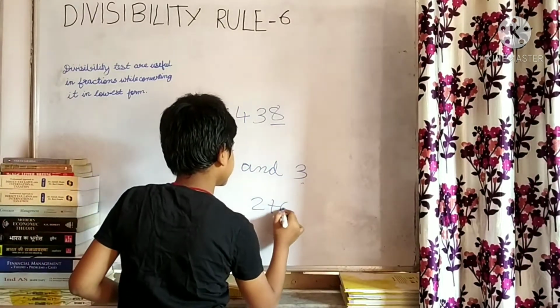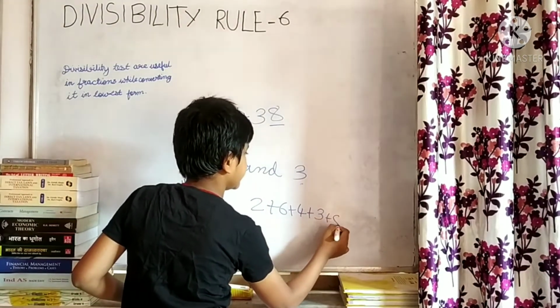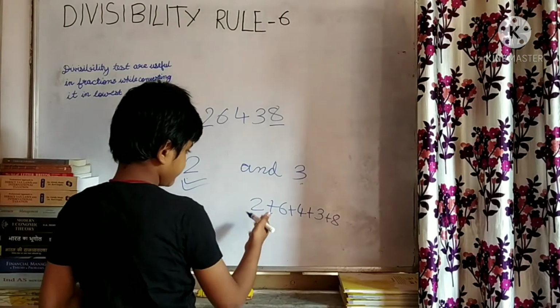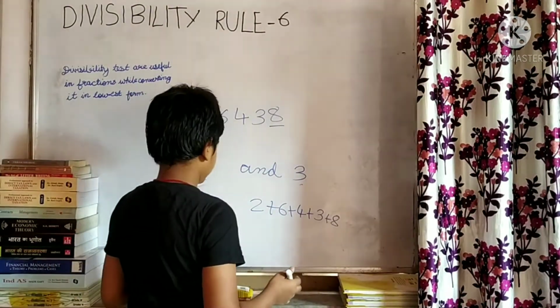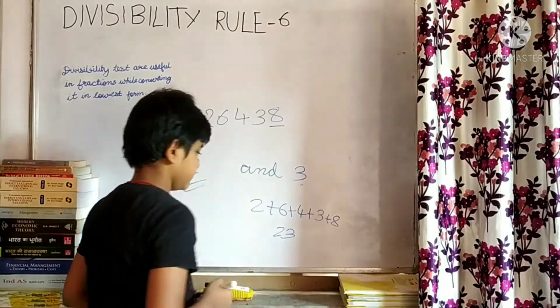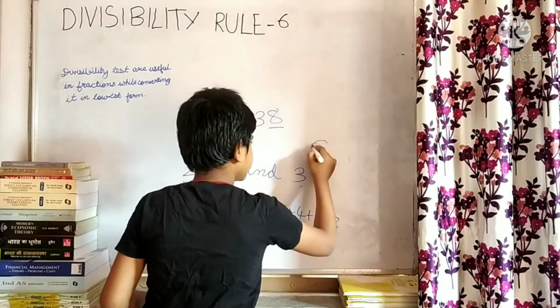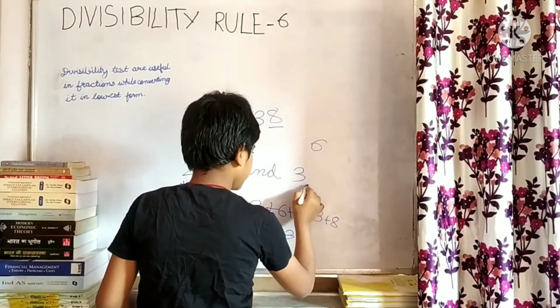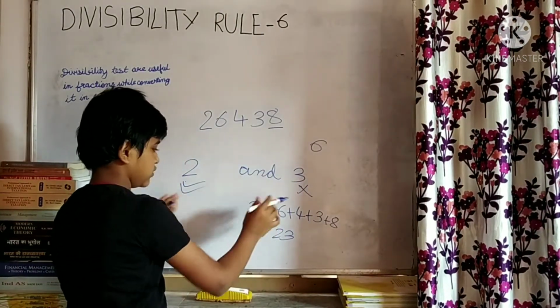2 plus 6 plus 4 plus 3 plus 8. Now let me add it: 6, 8, 16, 17, 18, 19, 20, 21, 22, 23. It gives me 23. So this is not divisible by 6 because it is not divisible by 3. It has to be divisible by both of these numbers.